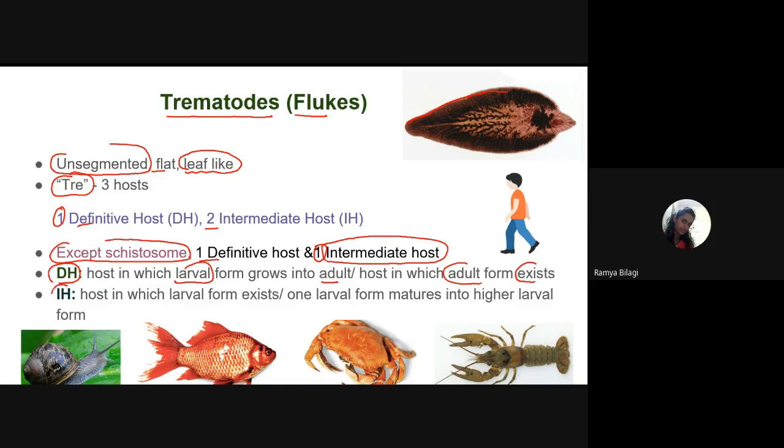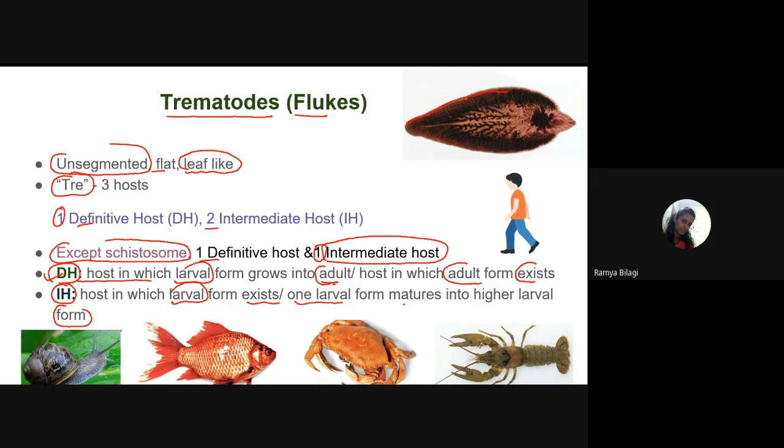And what about the intermediate host? It is a host in which only the larval form exists, or one larva converts or matures into another higher level of larva. That we call the intermediate host. A question can be asked related to the definitive host, with options such as a host in which the larva will convert into adult, or a host in which the adult resides. That host we call the definitive host, right?